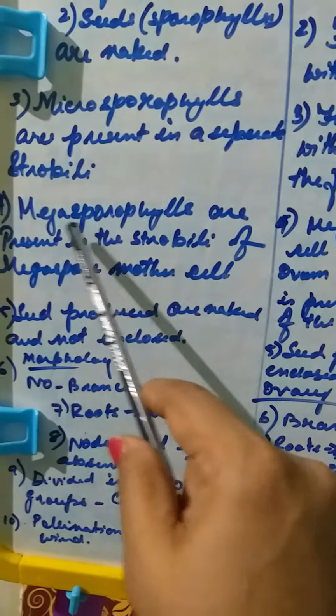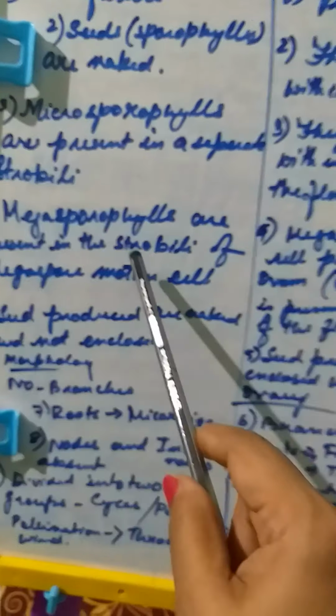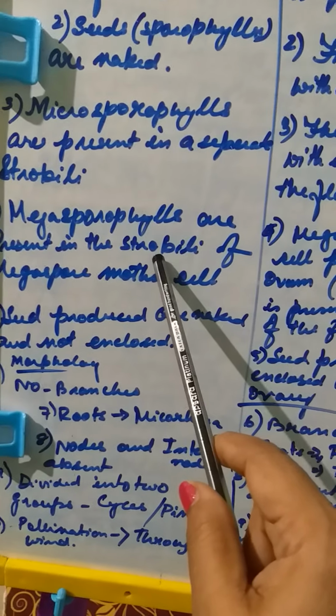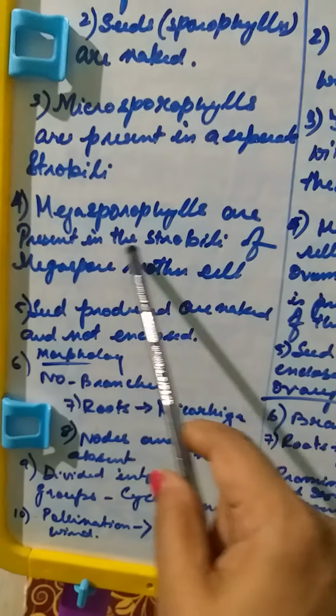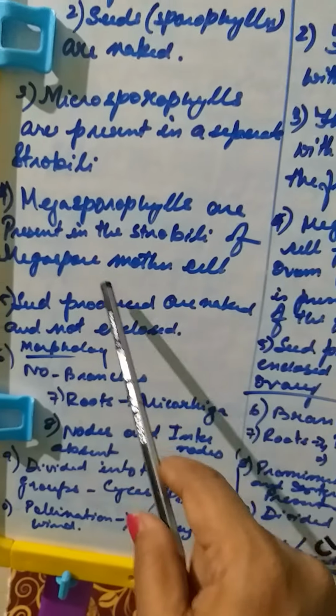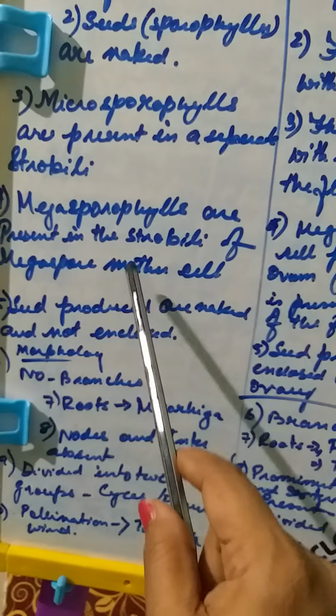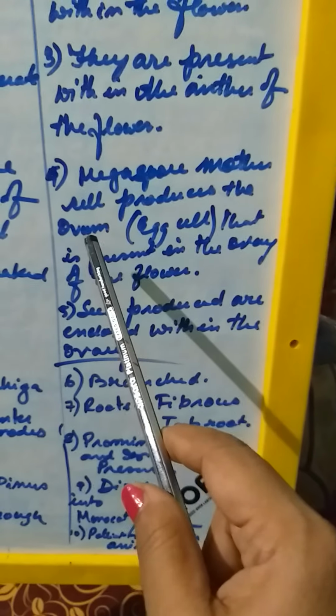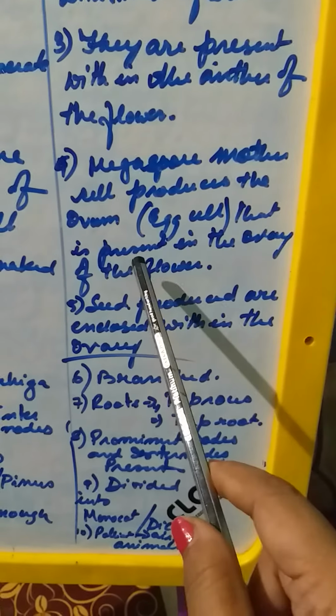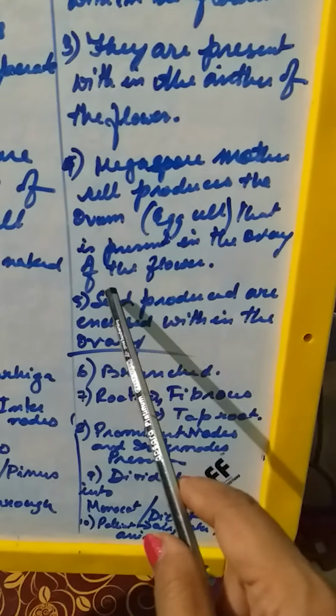Okay, now megasporophylls. What is megasporophylls? Megasporophylls is the egg producing counterpart. The megasporophylls are present in the female strobili, with the megaspore mother cell. This megaspore mother cell has to divide to produce the ova or the egg. Now here the megaspore mother cells produce the ovum or the egg cell, and that is present in the ovary of the flower.